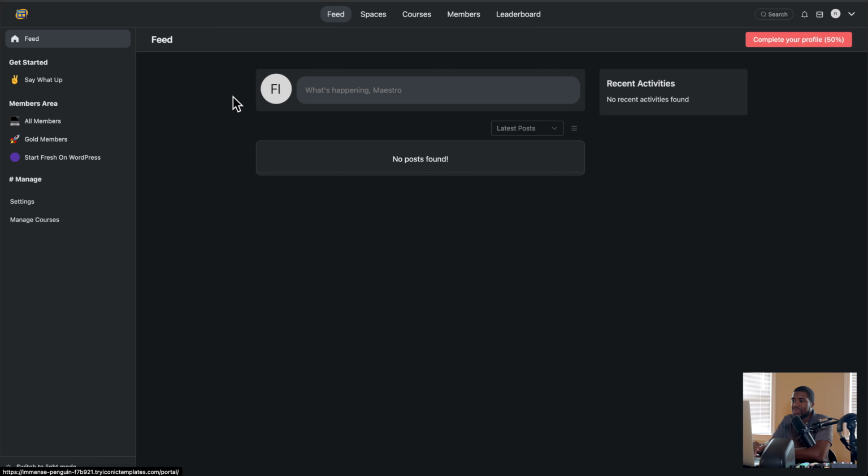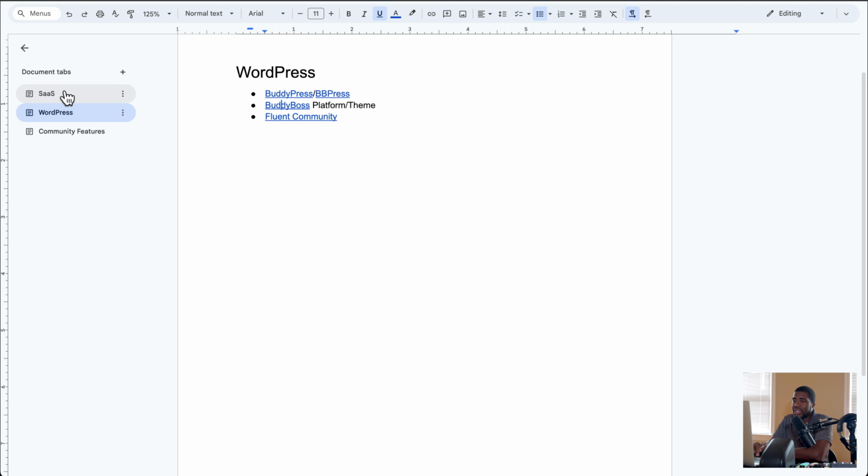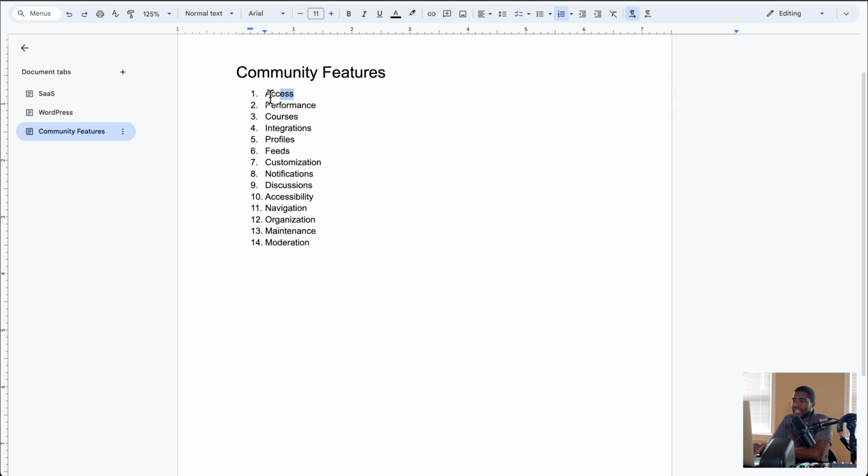I'm gonna get through this last part and then wrap it up. As I mentioned before, you cannot add people to your community that are not users in WordPress. And that's the first thing that I was always thinking. So when it comes to community features, it's access. Before anything else gets put into play, like performance, courses, integrations, profiles, feeds, these are things that I was just sharing with you right now.